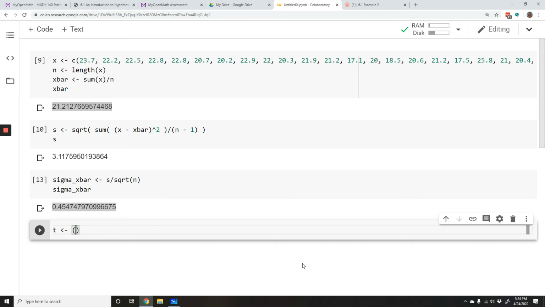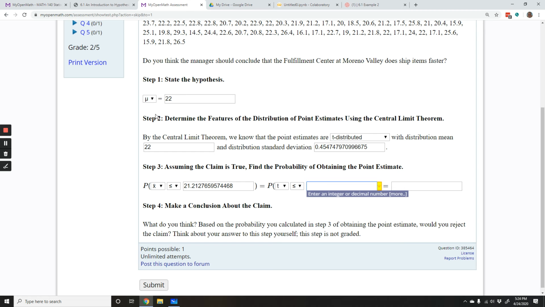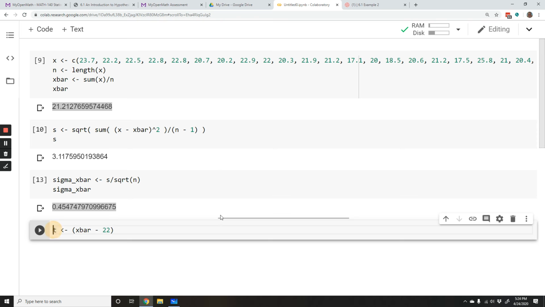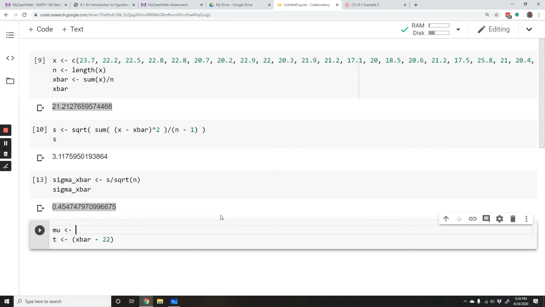So we're going to have our point estimate, x bar, minus our distribution mean, which is the same as our population mean. Now, I don't have a variable for that yet, so I could just put in 22, because that is what we are hypothesizing the population mean is. I like variables, so I'm going to store that 22 in a variable.